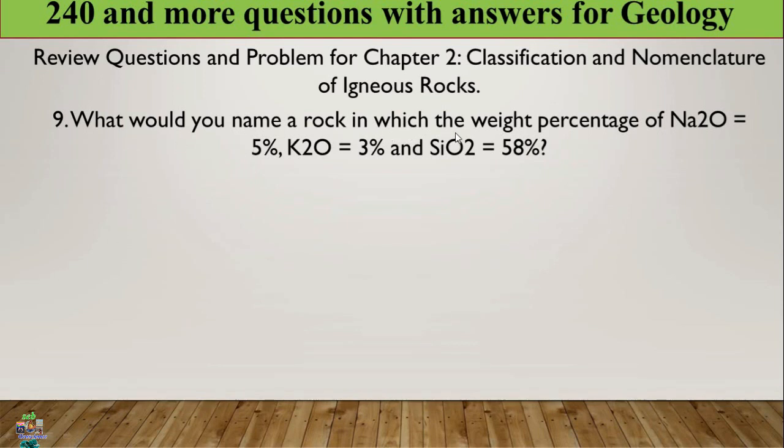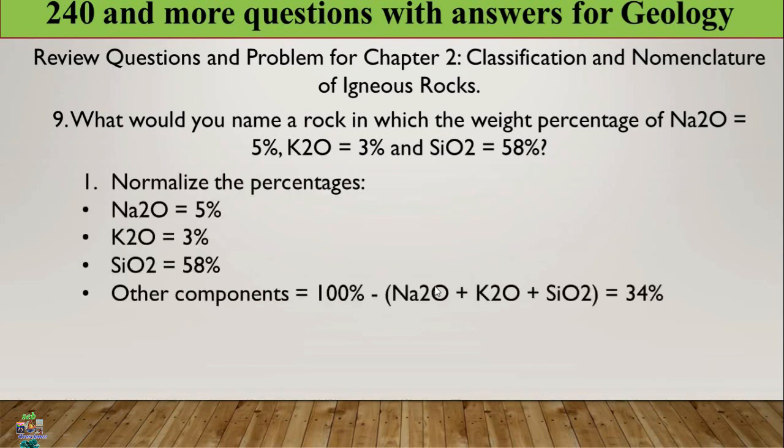What would you name a rock in which the weight percentage of sodium oxide is equal to 5%, potassium oxide is equal to 3%, and silica is equal to 58%? The same procedure we can take. This is the given data, and the other component is calculated by summing these up and subtracting from 100, which gives 34%. This 34% is another component, like what I have said, either impurity or low concentration content, not the major one.